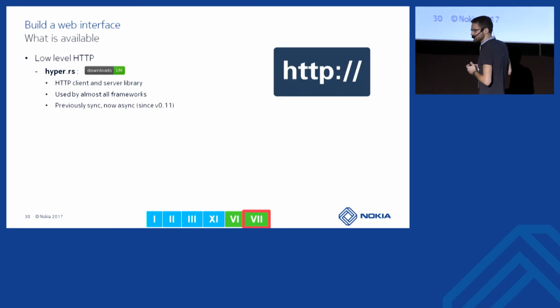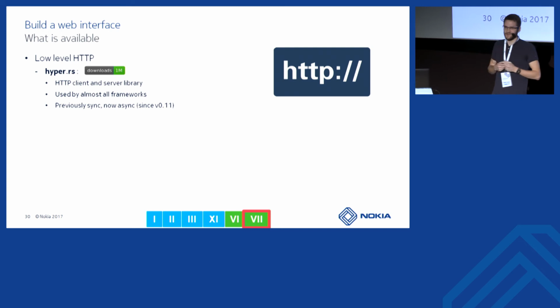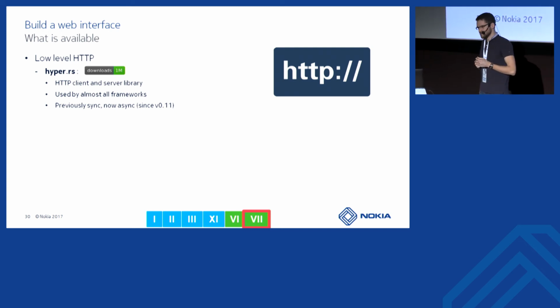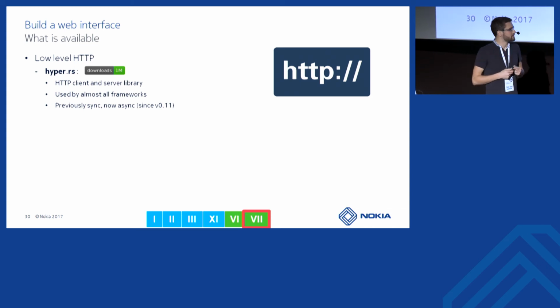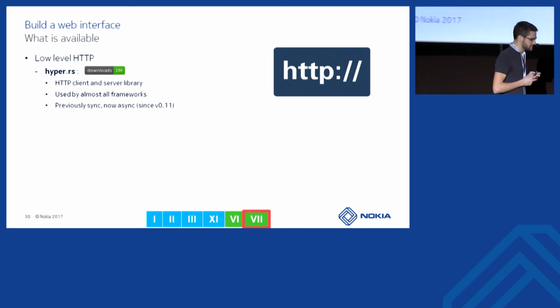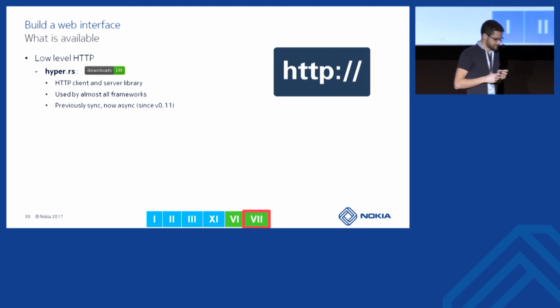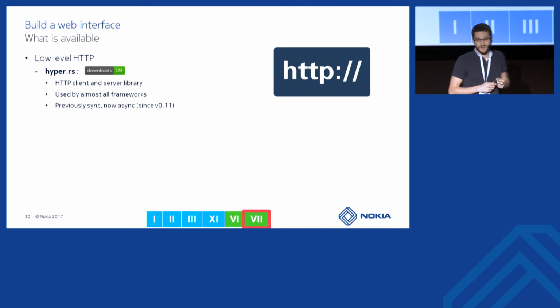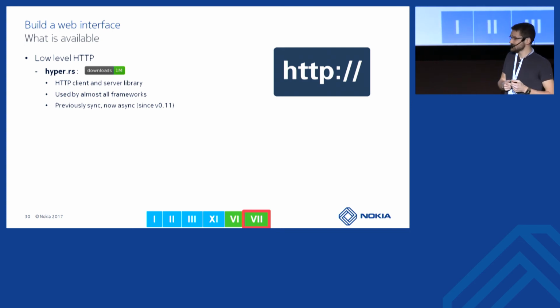So let's see what we have available for the HTTP interface. First, we have Hyper. Hyper is a low-level HTTP library. You can build servers and you can build clients with it.